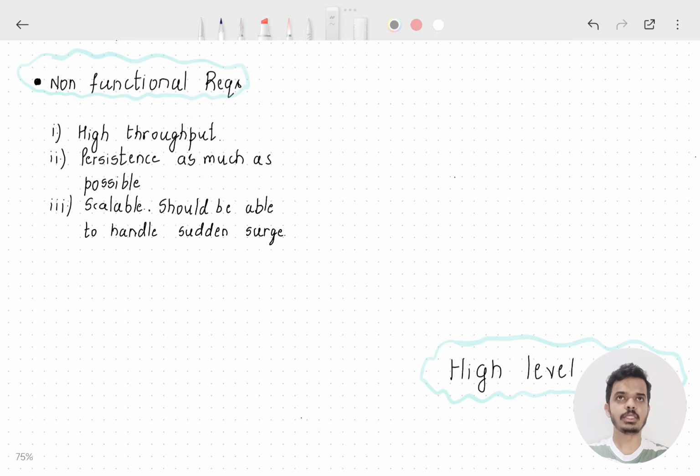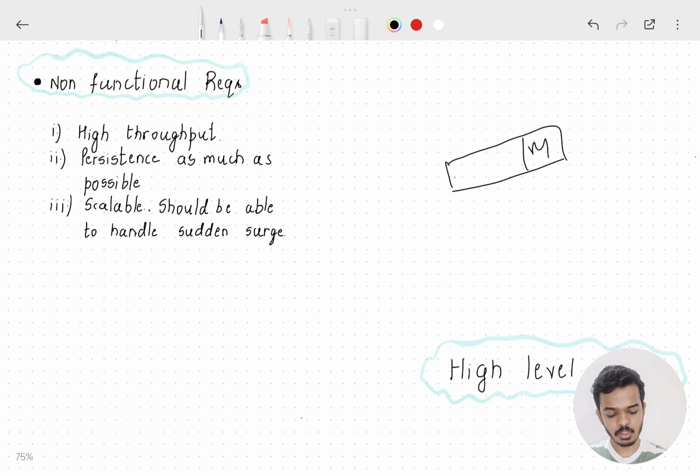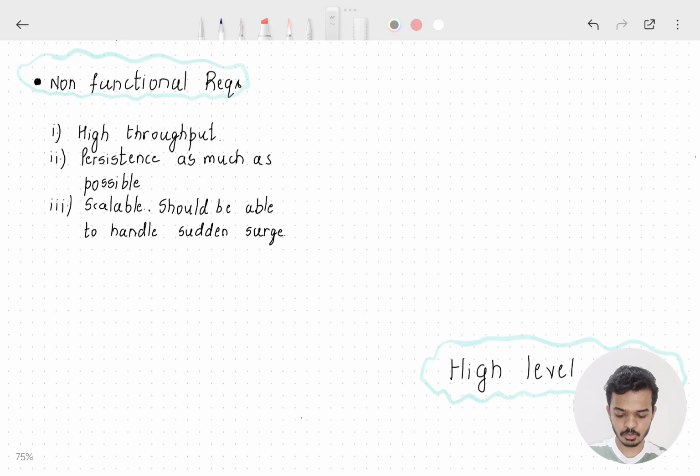There should be persistence. So once some message has been put onto the queue, even if the machine on which the message is present fails, the message should persist. The message should not get lost, even in case of failure. So that is what is meant by persistence here. Okay.